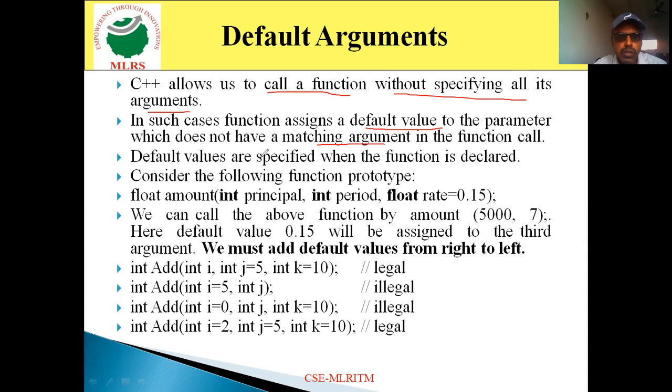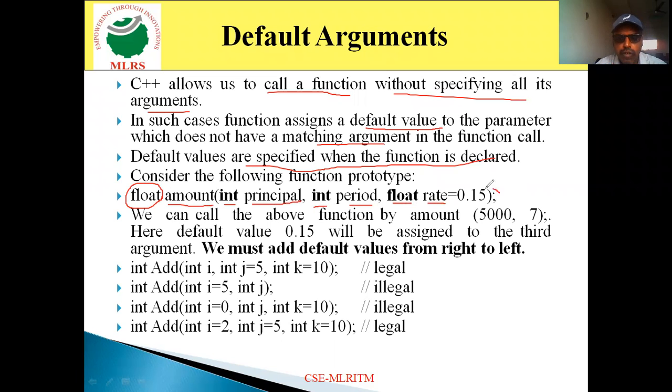Now, how are the default values specified when the function is declared? Look at this particular prototype. First, the return type, which is the data type, float here. Then amount is the name of the function. Then int is the data type and principal is the argument. Int period, int is the data type and period is the argument. Float is the data type, rate is the argument.